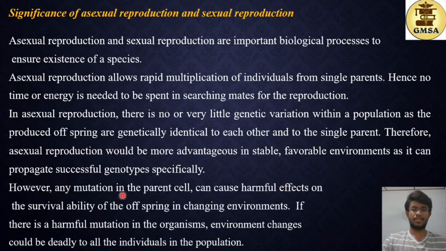However, any mutation in the parent cell can cause harmful effects on the survival ability of the offspring in changing environments. If there is a harmful mutation in the organism, environment changes could be deadly to the individuals in the population. So the organism might not be able to survive in the environment that its parent was able to survive in, because of this mutation or the change in the genetic composition of the new offspring.